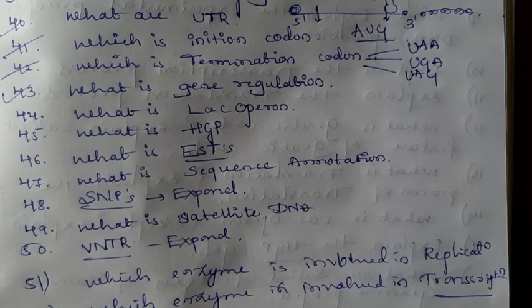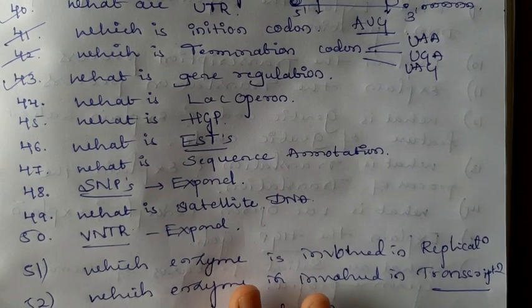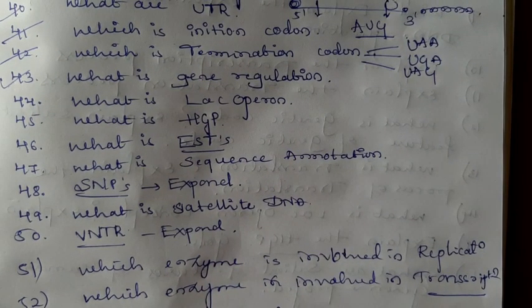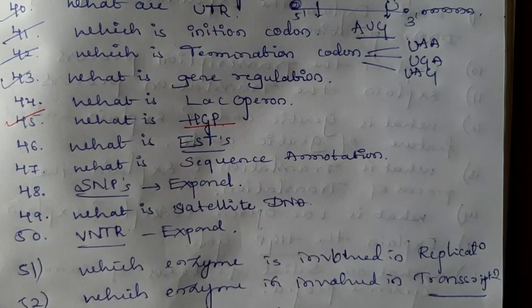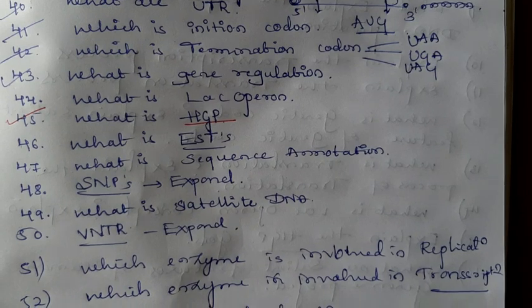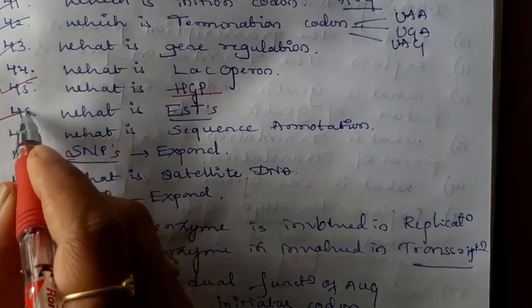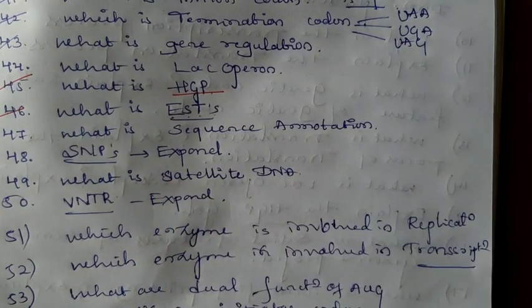Next, what is HGP? You can see here question 45. What is HGP? HGP is the Human Genome Project. Next, what is ESTs?